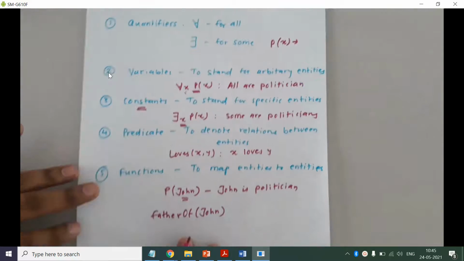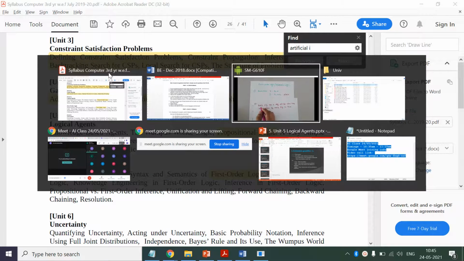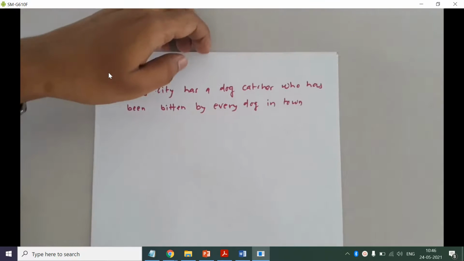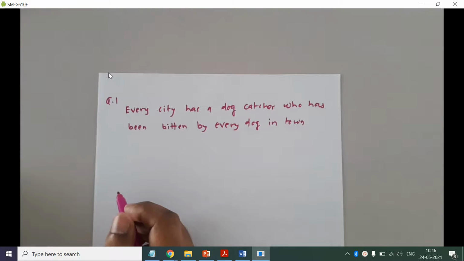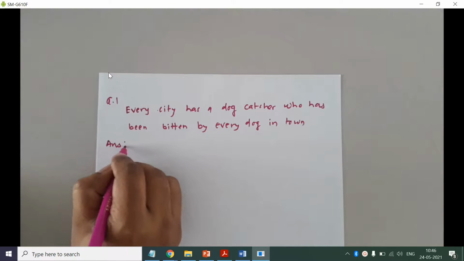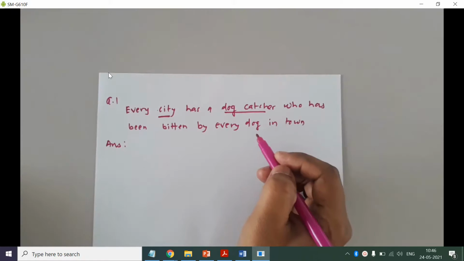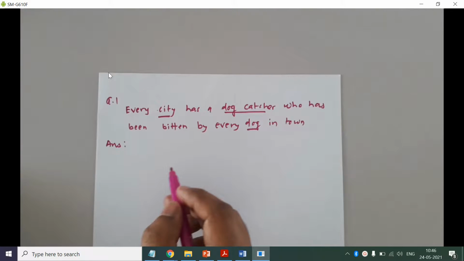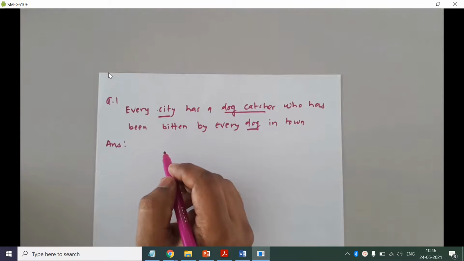Now let us solve that problem. So problem is, okay, so I have written this question here. So let us solve this. Okay, so first step, in order to find a first order statement, you have to identify the entities and you have to decide about the predicates. Okay, so here what are the entities? So here we have a city, then dog catcher, and then we have a dog. So these are the entities, and then we have to find out the predicate.